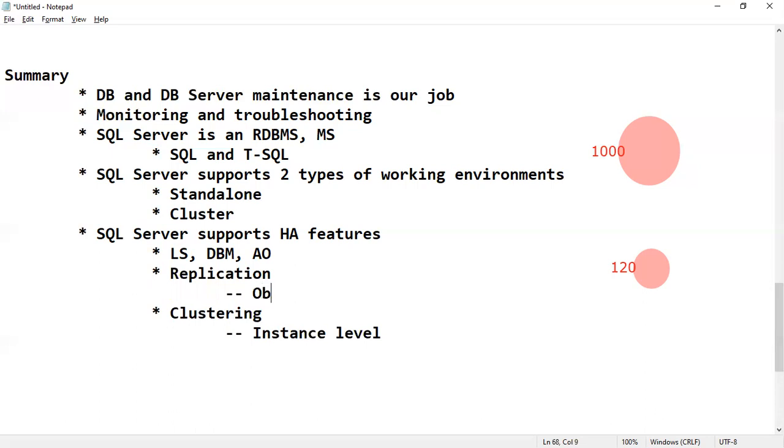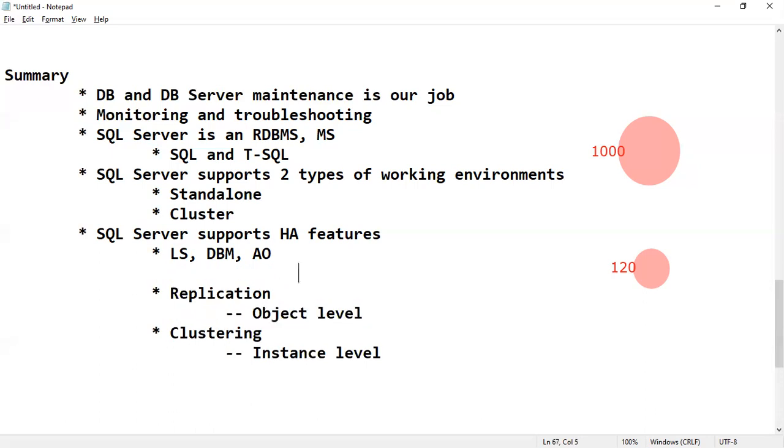Replication is object level, some part of the database. These are DB level, complete database copy. Instance level means we can maintain the complete server. This is the summary we have seen as part of today's class.